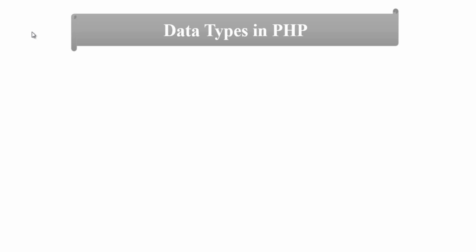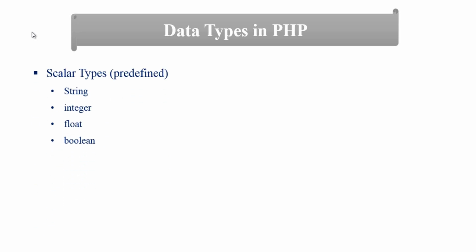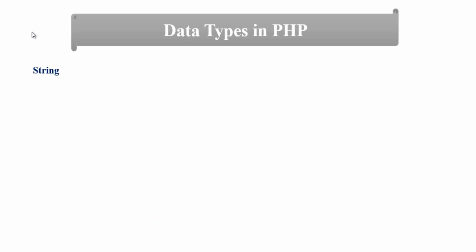Hi guys, in this class we will discuss scalar data types predefined in PHP. They are string, integer, float and boolean. First of all, we discuss the string data type.